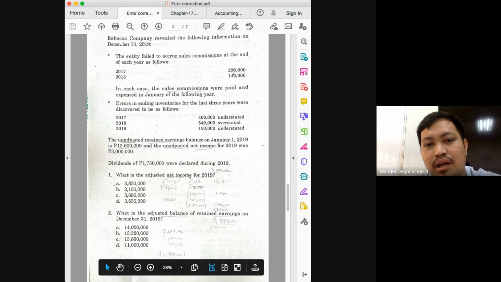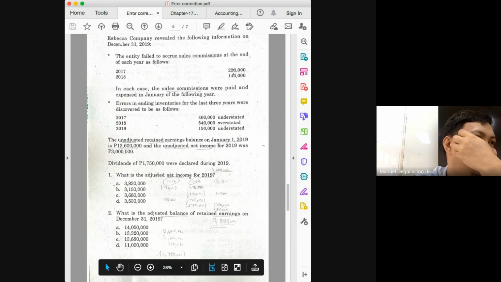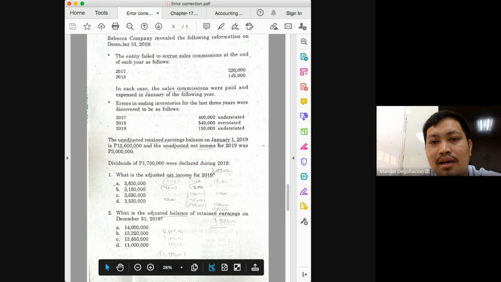What's the relationship between ending inventory and net income, class? Correct. If ending inventory is understated, that means net income would also be understated. So for 2017, what happened? Net income is overstated by 220, but also at the same time, understated by 400.